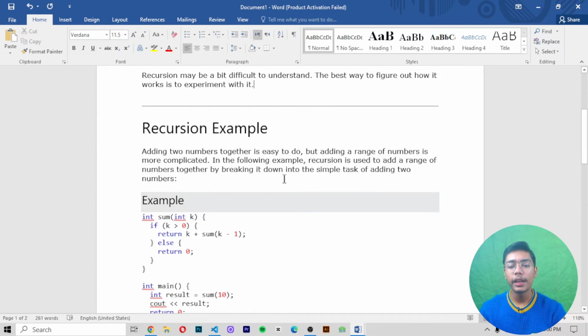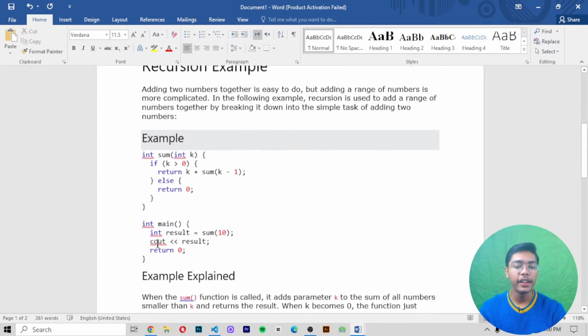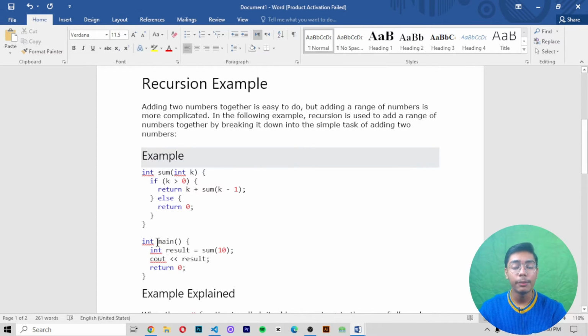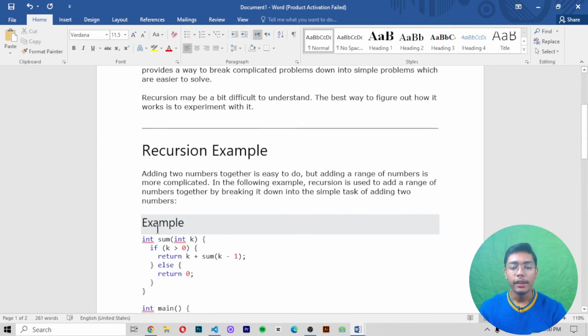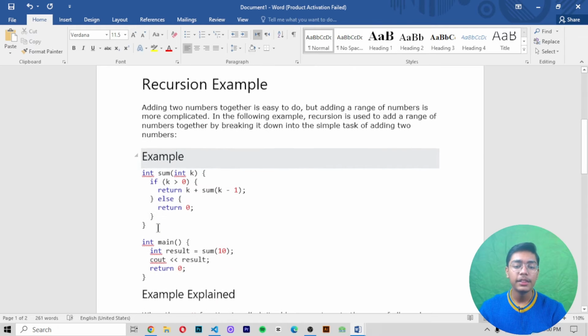Adding two numbers together is easy to do, but adding a range of numbers is more complicated. That's a normal thing here. In the following example, recursion is used to add a range of numbers together by breaking it down into the simple task of adding two numbers. Like if I'm adding two numbers, it is easy to do, but adding a range of numbers is more complicated, and that's the thing we do in recursion that makes it a little bit difficult. And adding two numbers will be easy for a beginner as well.